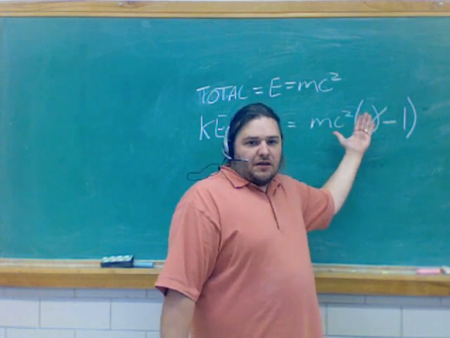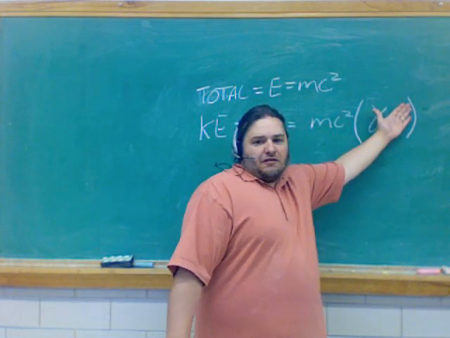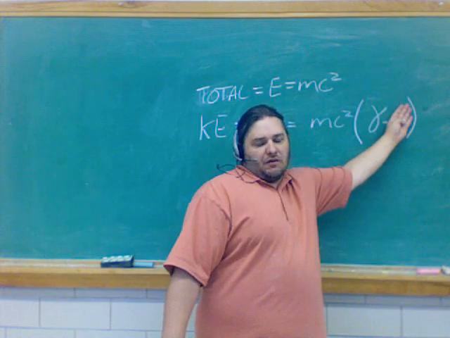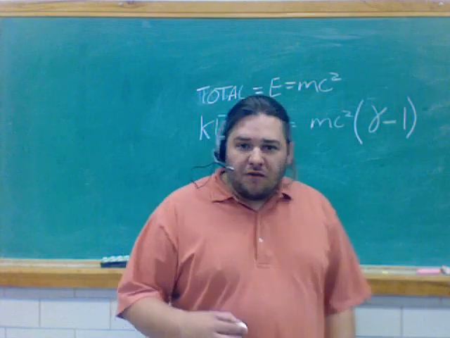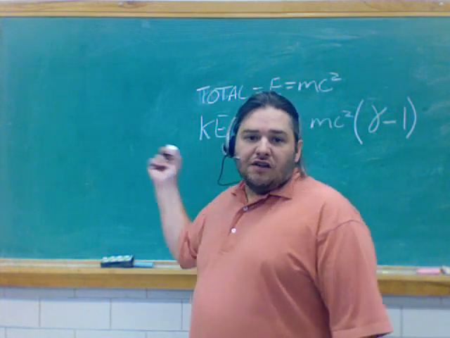So in order for the object to travel at the speed of light, that term has to go away. It can't have any rest energy, so it can't be made of matter. Cool? So that is the basics of relativistic energy.